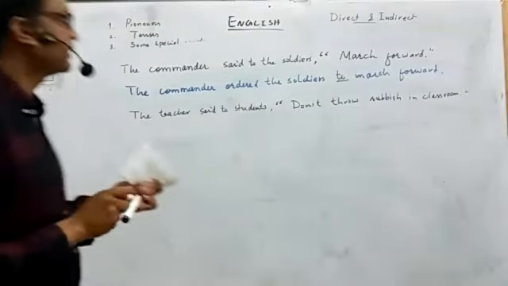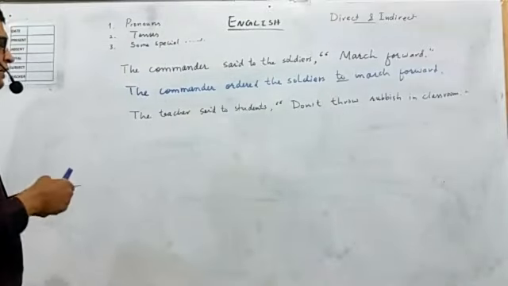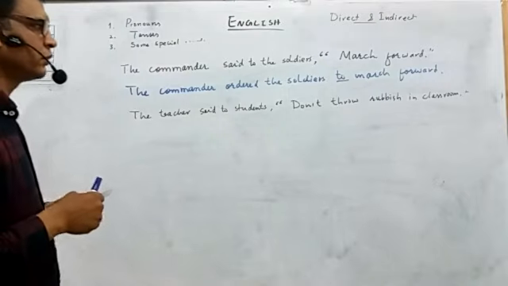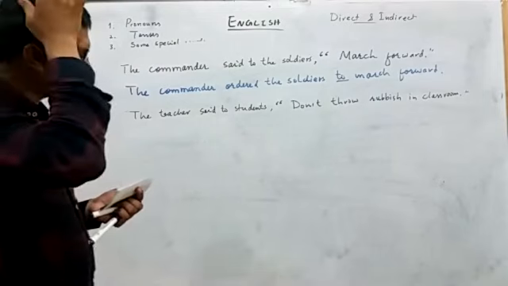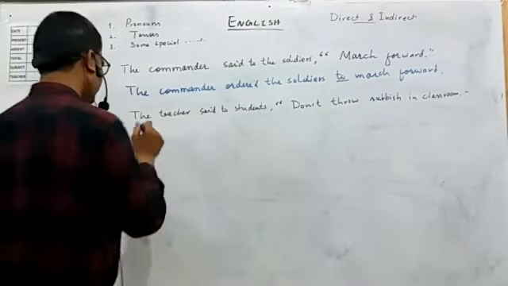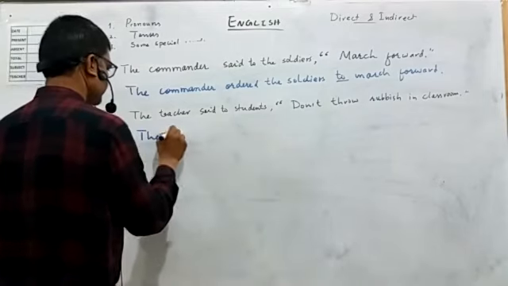For example, this is the sentence that we have. The teacher said to students, don't throw rubbish in classroom. Now, this is a negative sentence in imperative form. So, the teacher,